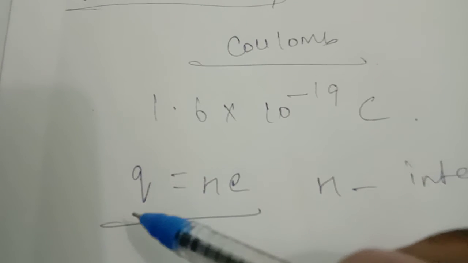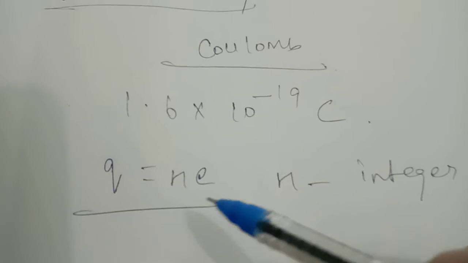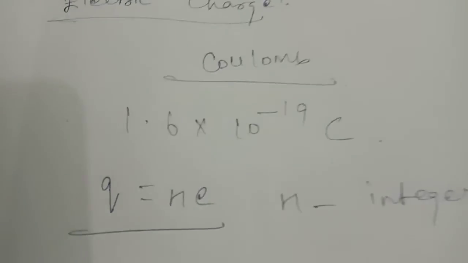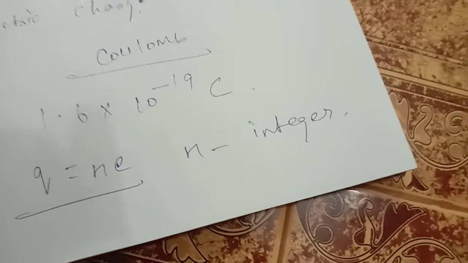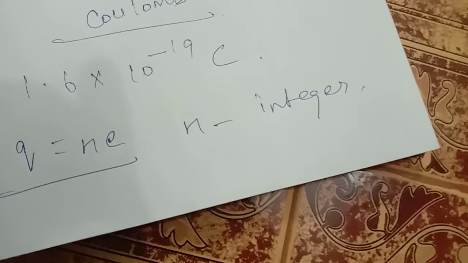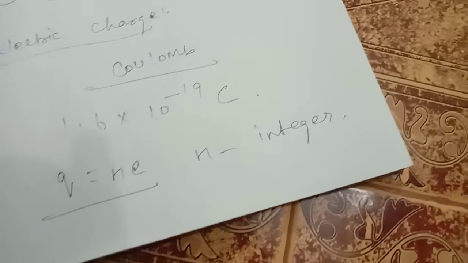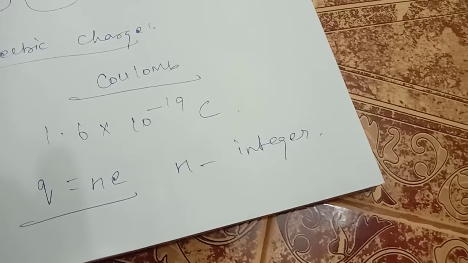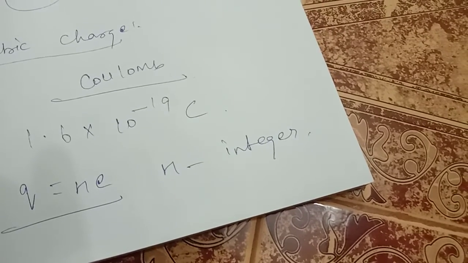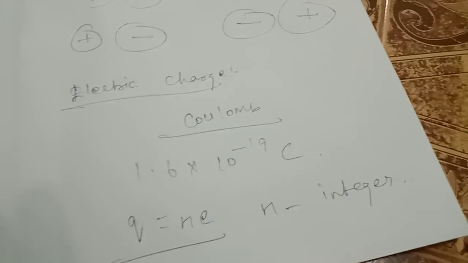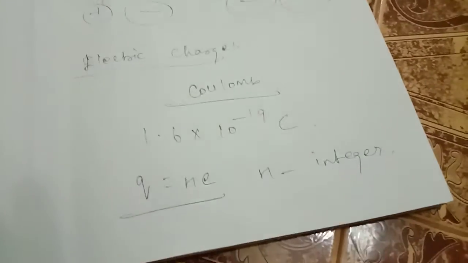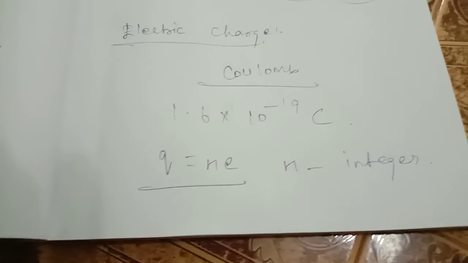Q is the charge, N is an integer, and e is the charge of an electron.